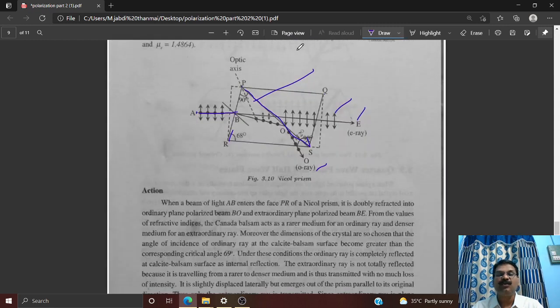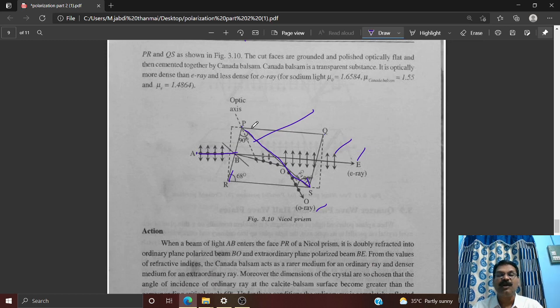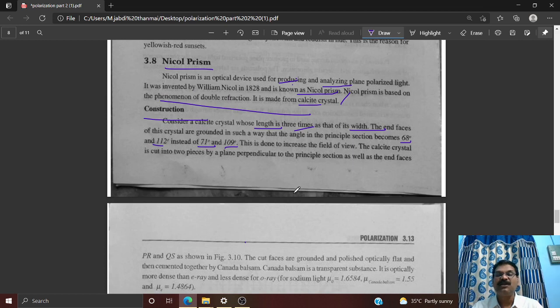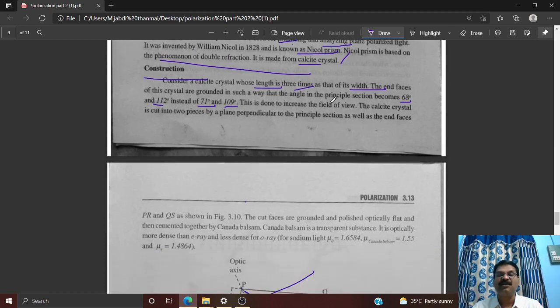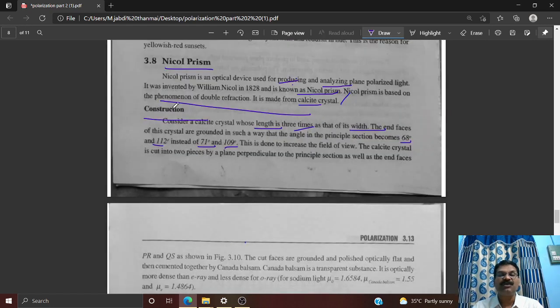Coming to the point here, two refracting surfaces. PR is the first refracting surface, which we also call an end face. And QS is the second refracting surface, which we also call an end face. So according to Nicol's explanation, PR and QS both are optically flat, that is the first characteristic, the second is that they are end faces, and the third is that they are parallel to each other. Is it clear? So look carefully.